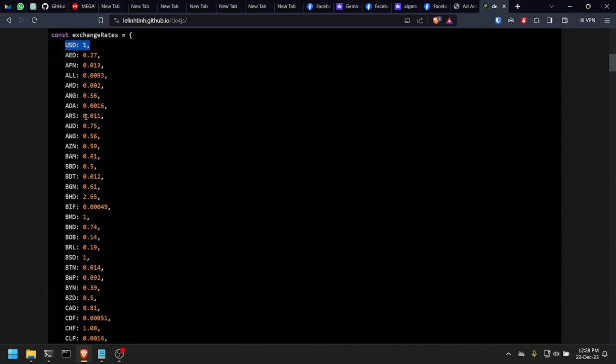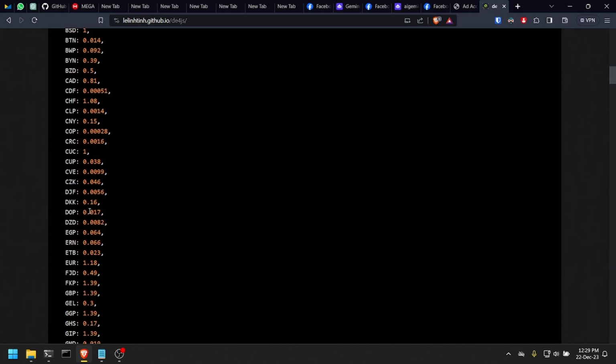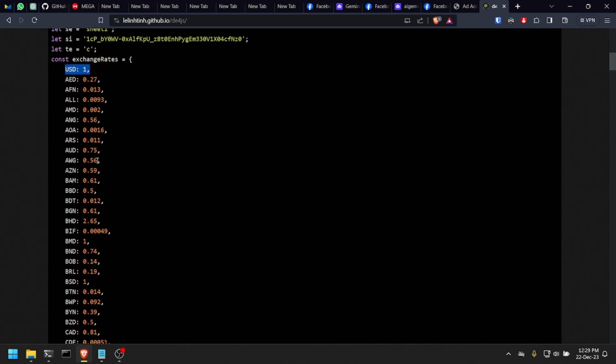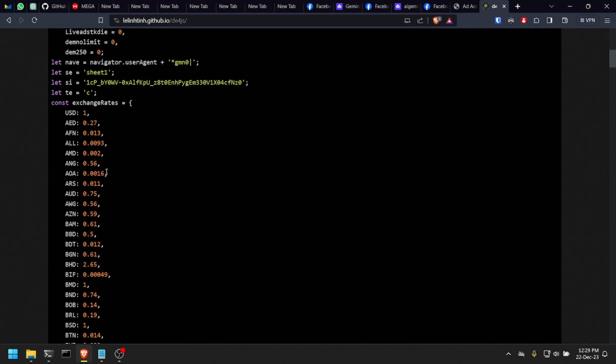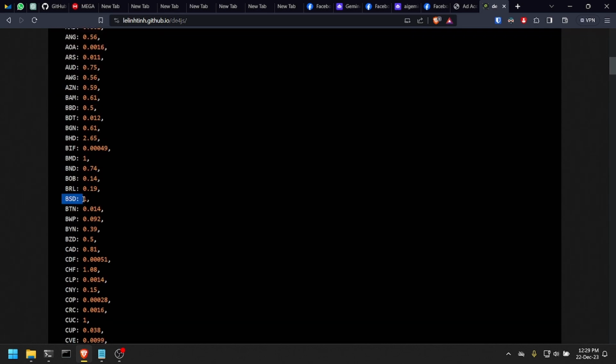The first one is dollar, and we have a lot of different currencies, and their values are related to the dollar. So $1 equals one, I don't know, BSD, which I guess is the Binance dollar, but $1 equals 0.19 Brazilian reais, for instance.